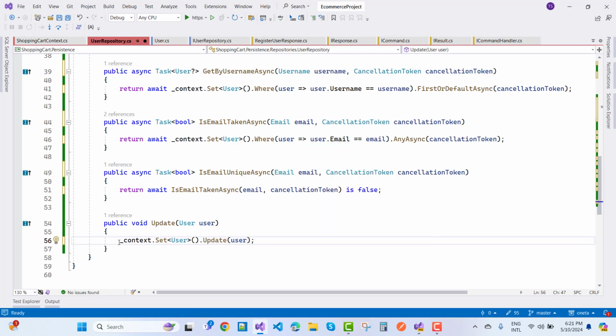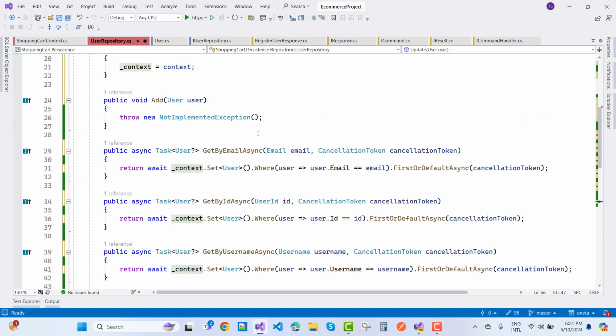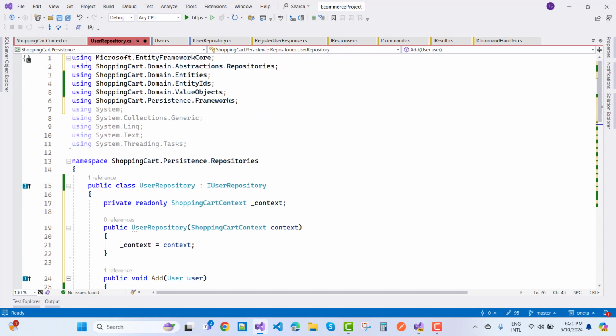The same thing you can do with Add, which adds a user. So that is the implementation of the user repository.